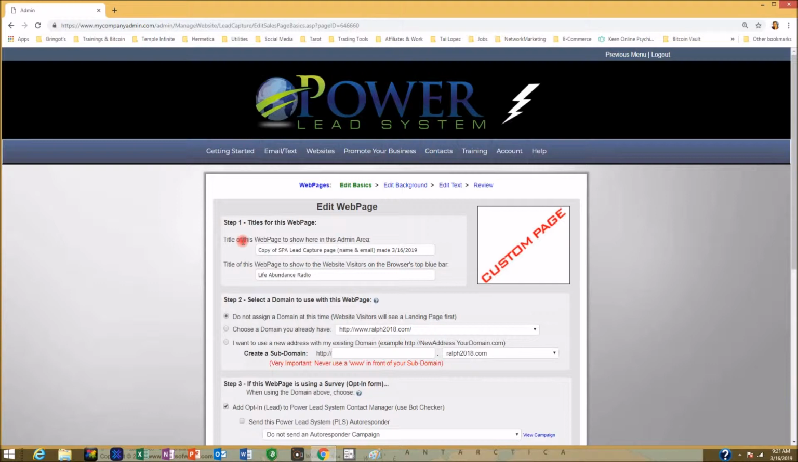And now, title of this page to show here in this administrative area. So I can find this more easily, I'm going to change this name to Ralph 2018 Update. That way, that will be a title that I can find when I look under my copied web pages. That will show up a little bit more easily, and I'll know what I'm dealing with.